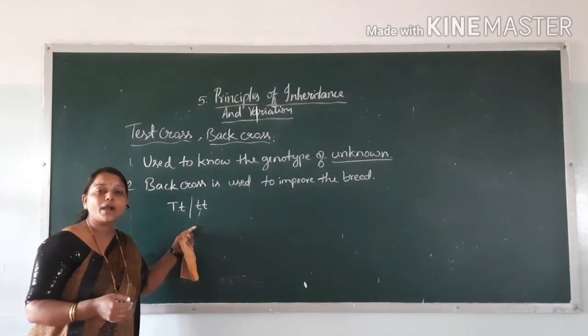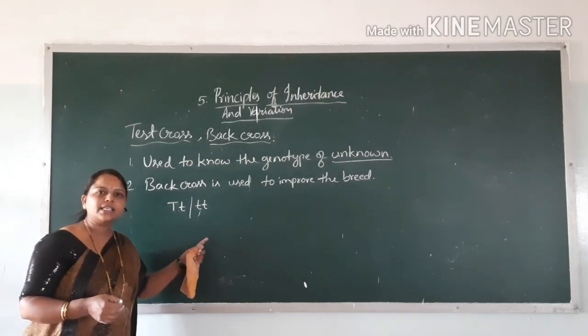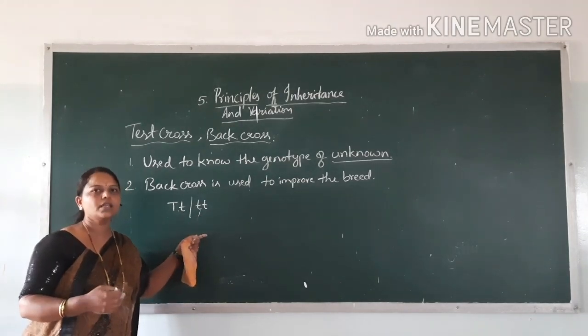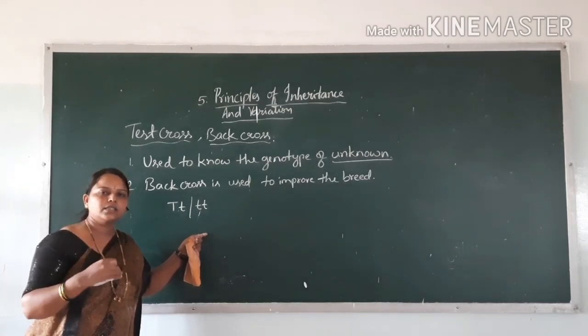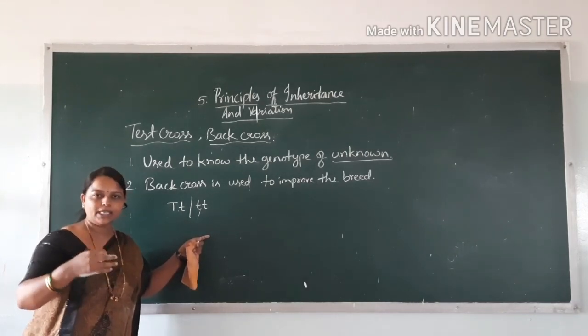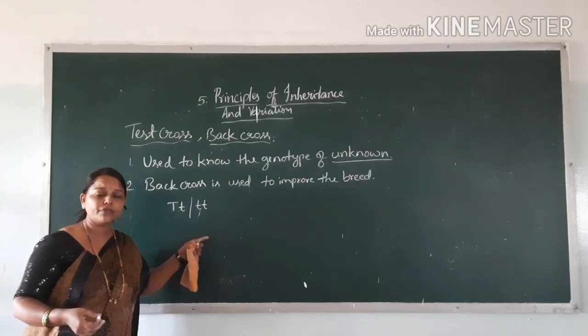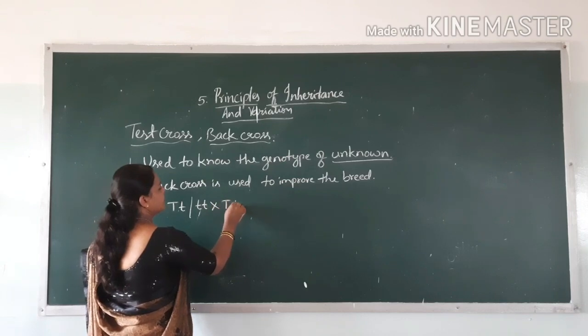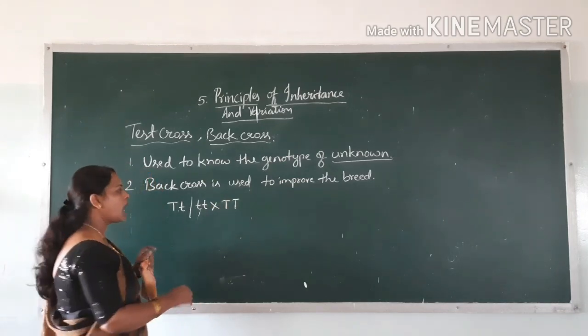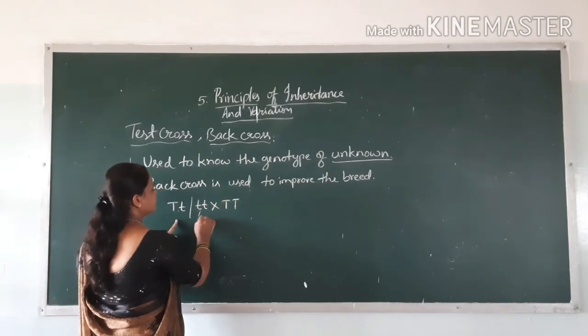We have to improve this. This dwarf character should not come next time. Then we want to get only the dominant character in the next coming generation. So what should we do? So this plant is crossed with this. Okay, or it may be crossed with this.